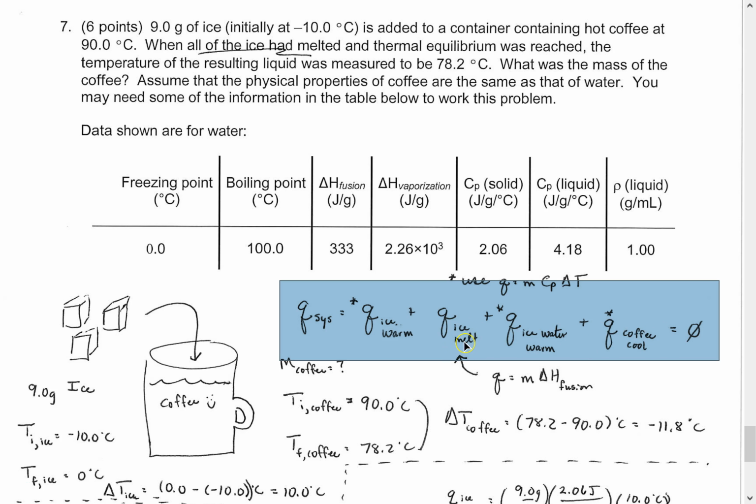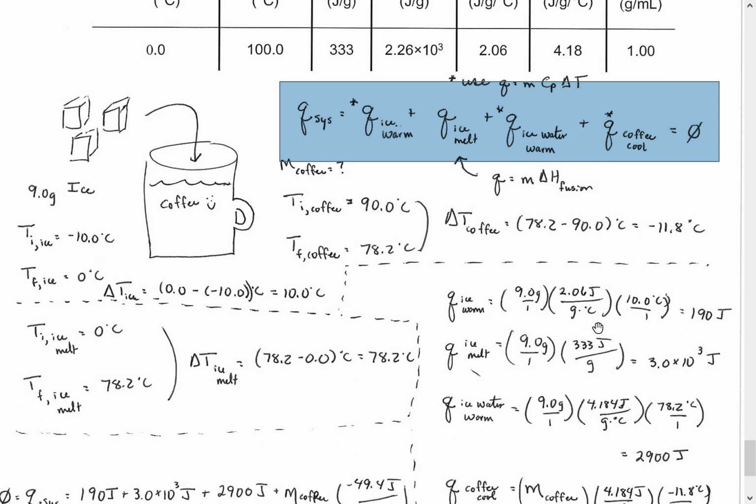This term right here with the ice melting, we're going to use simply the mass of the ice, that 9.0 grams, times the heat of fusion that's given right here, 333 joules of energy are required for each gram of water that melts. So let's go to it.